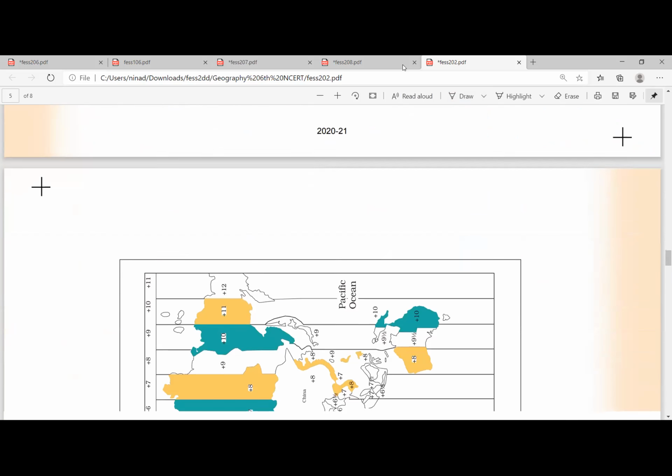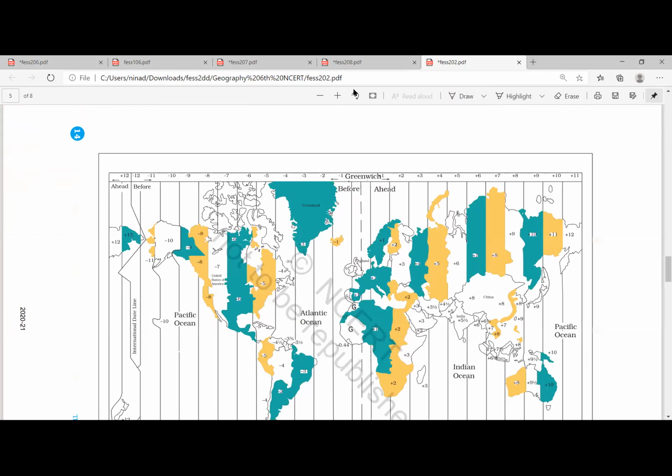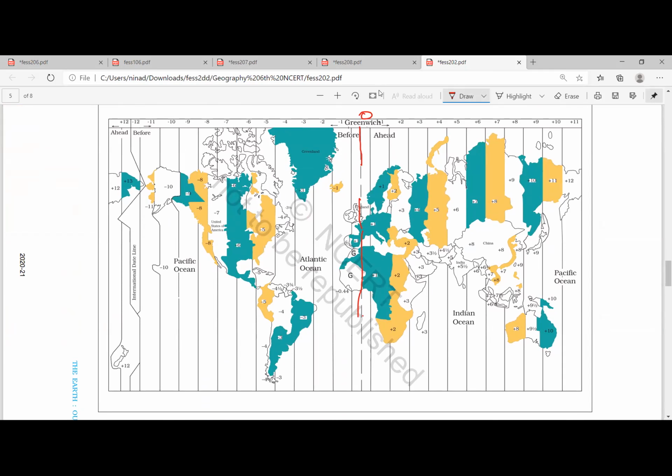So how is the time calculated? You can look at this. This is Greenwich Mean Time, which is at 0°. It passes through London and some portion of Africa also. And exactly opposite to this, you have 180°, which is here. This is 180°, which is not a straight line, and is also known by the name International Date Line. Write down International Date Line.